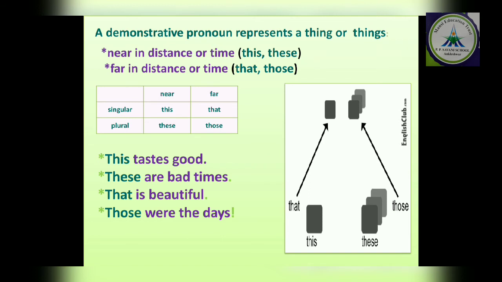Here is a table I have given. If an object or a thing is near, we will use this and these in the singular and plural form, that and those in the farther form. So here I have given one diagram also. With this you can understand.